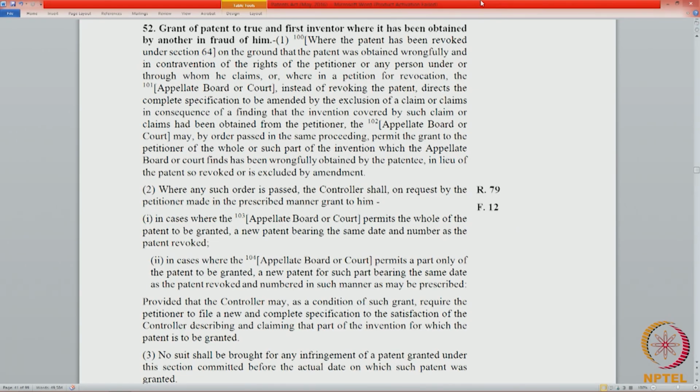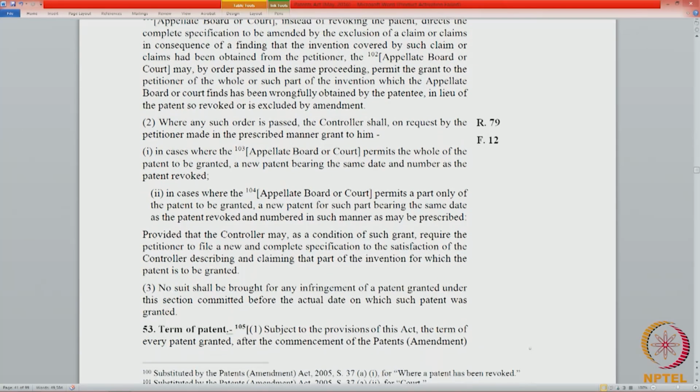So, it is understood that it will also have a descriptive part, and the descriptive part has to be the same, like how the description in a divisional will be the same. The only thing different in a divisional and the mother will be the claims. Similarly, here the only thing different will be the claims, but unlike section 16 where the applicant was the same person for the parent and the divisional, here the applicant will be two different persons.